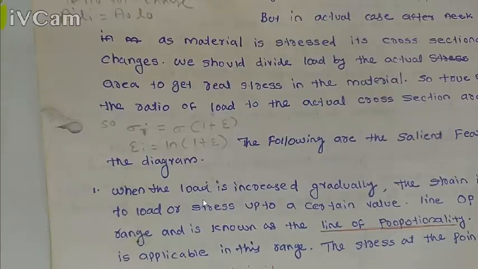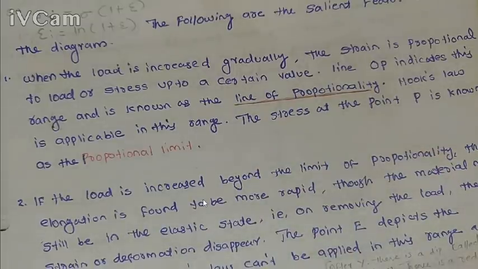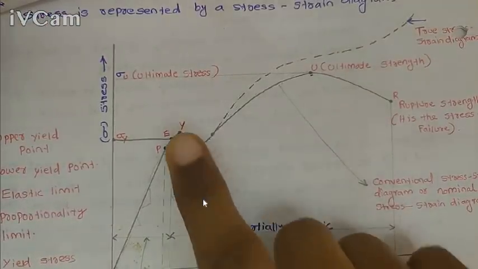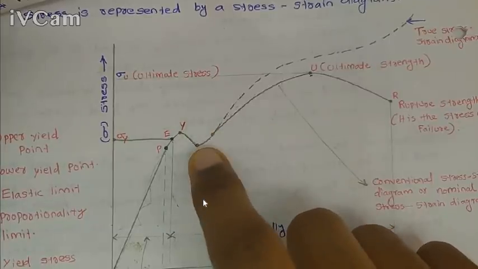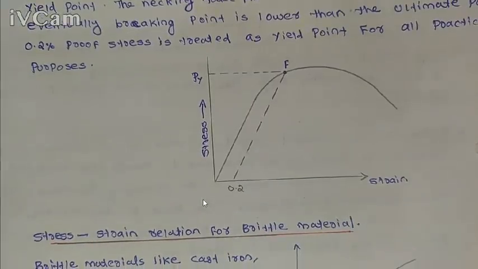This is the relationship. And we already discussed different points, the proportionality point and the elastic limit, and that dip region is called the yield plateau, upper yield point, etc. And this one is for mild steel like material. There will be a definite yield point for this material, but in aluminum like material we cannot see any definite yield point. Here we can see this is the aluminum like material.